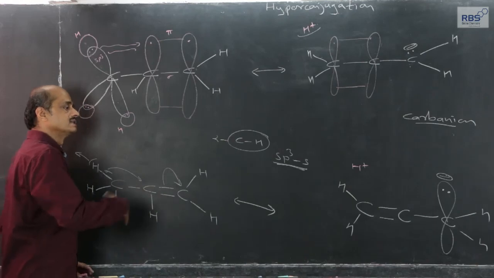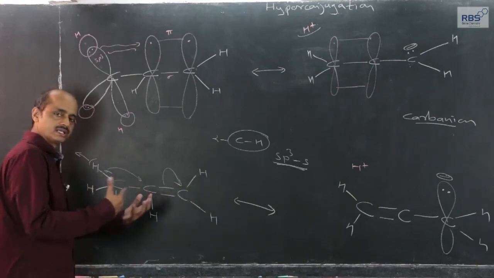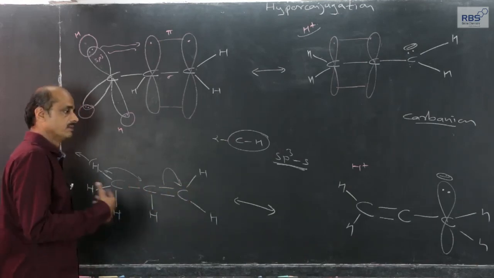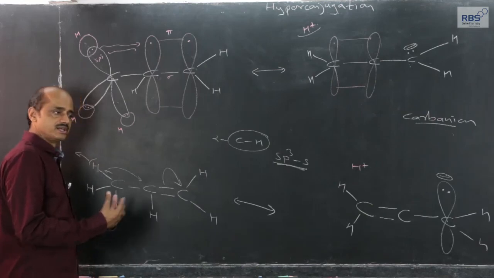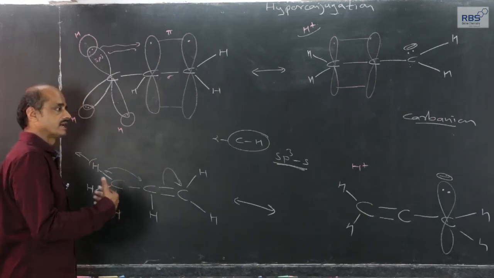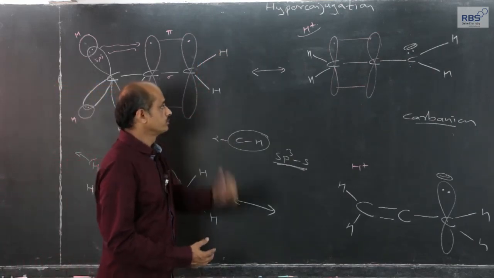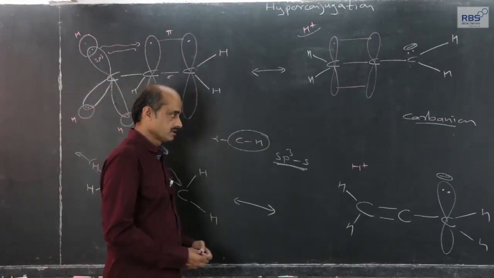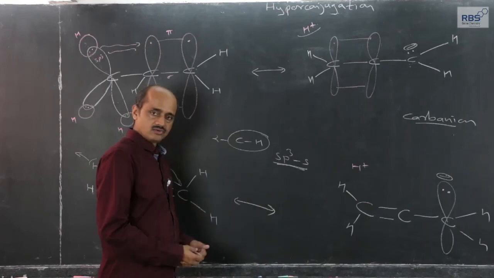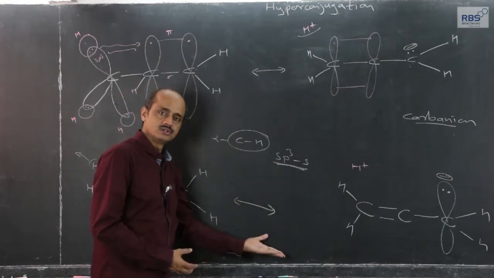The stability of many alkenes can be compared. The stability of carbonium ions and carbon radicals can be compared by using the hyperconjugation effect, which we will consider once we are used to the theory.